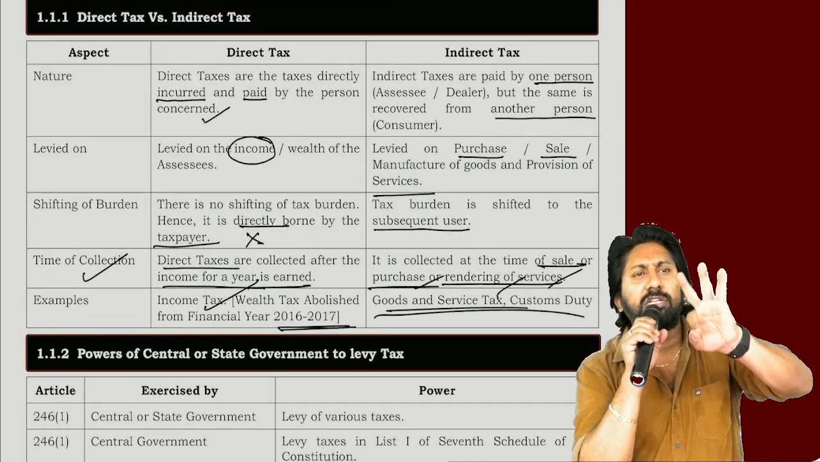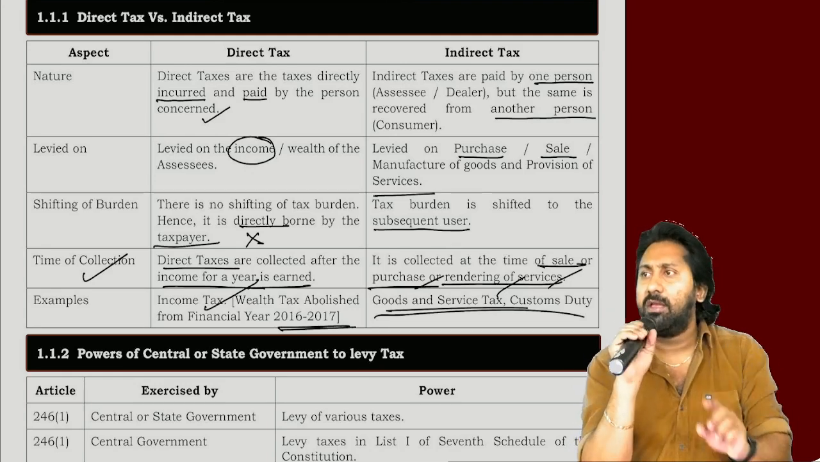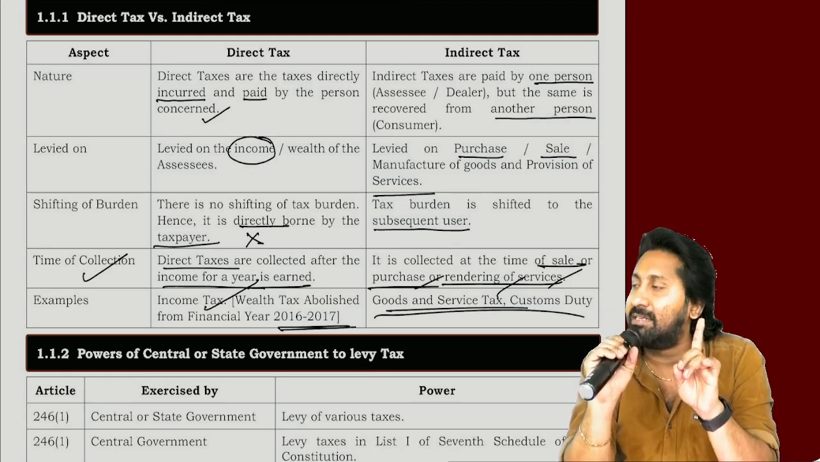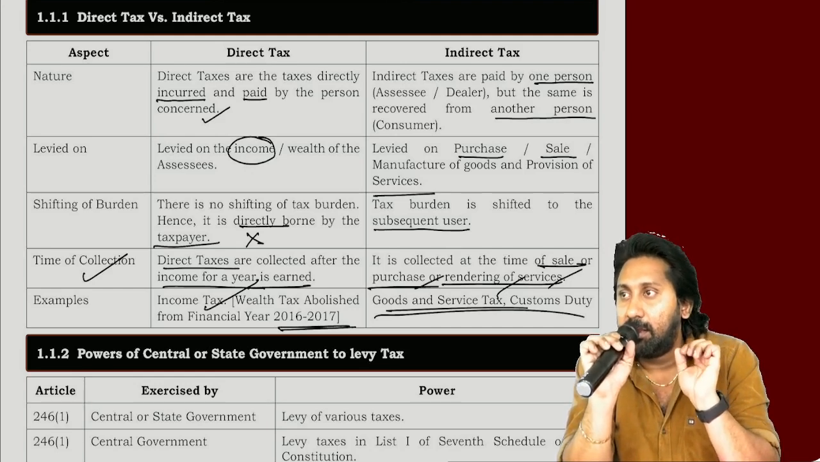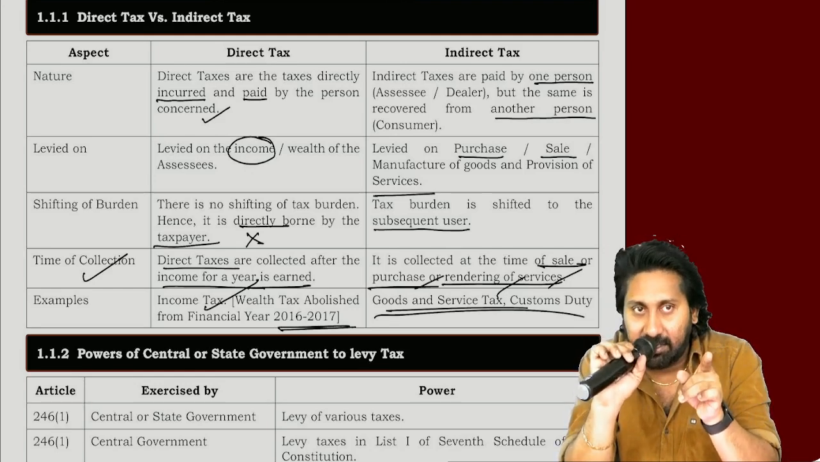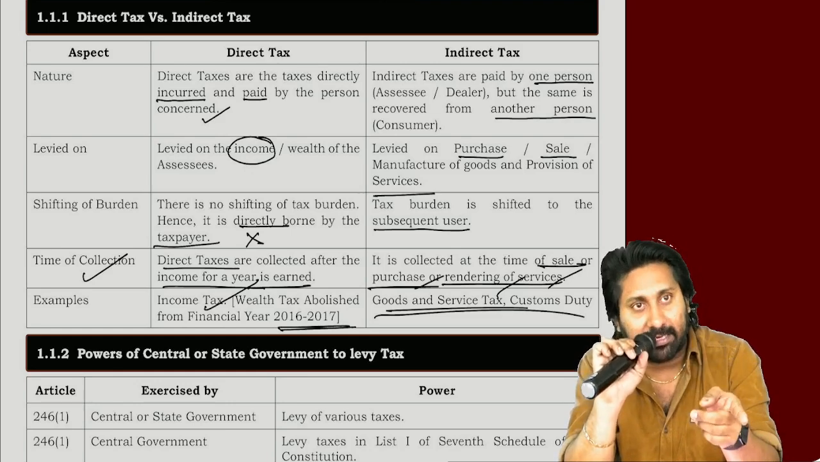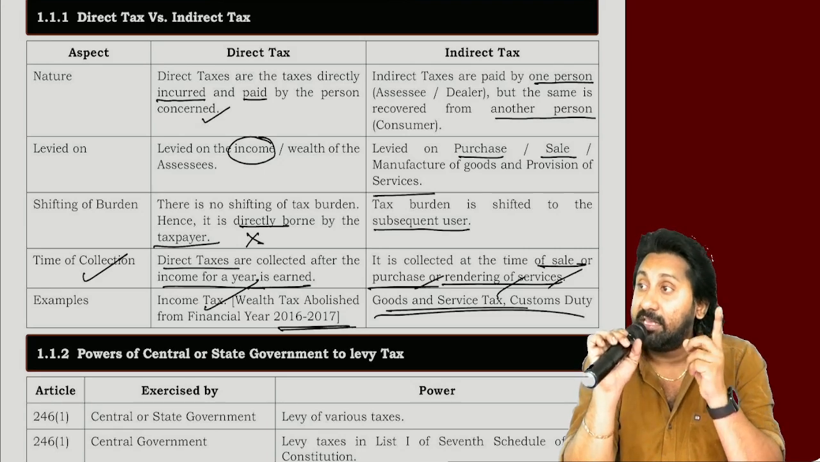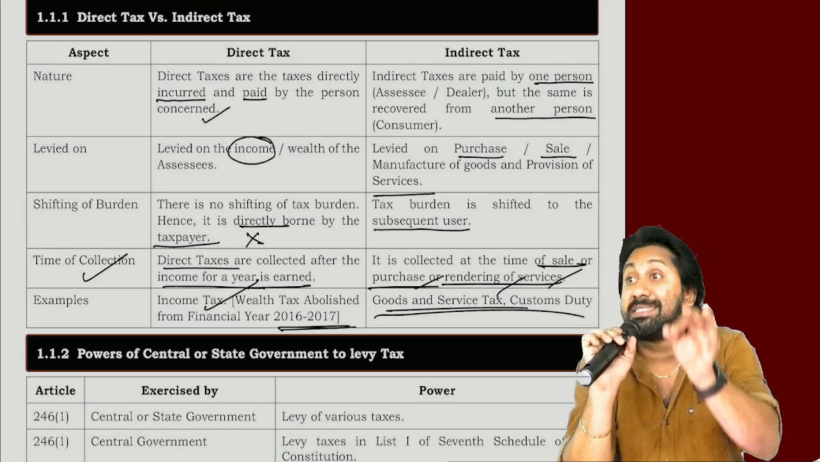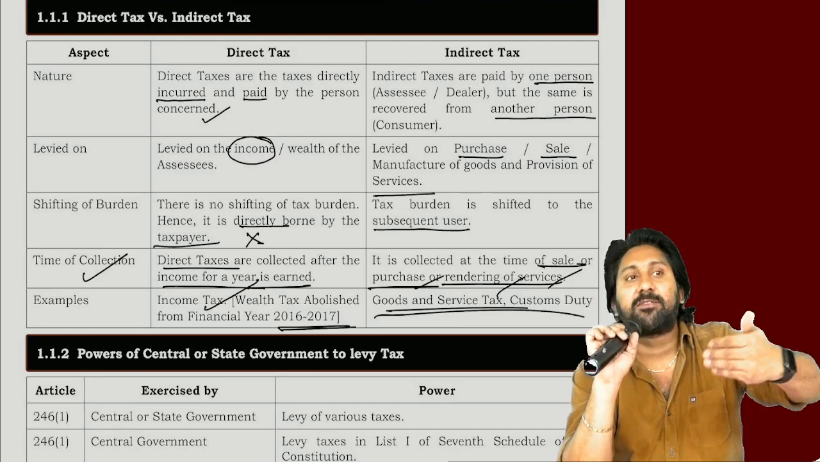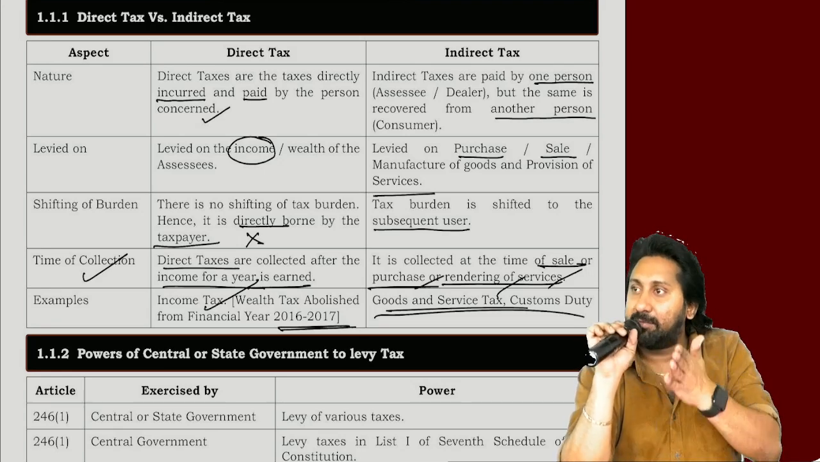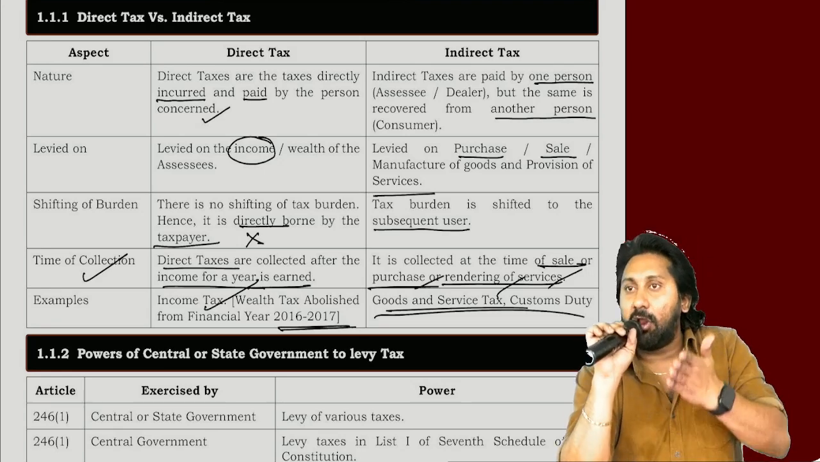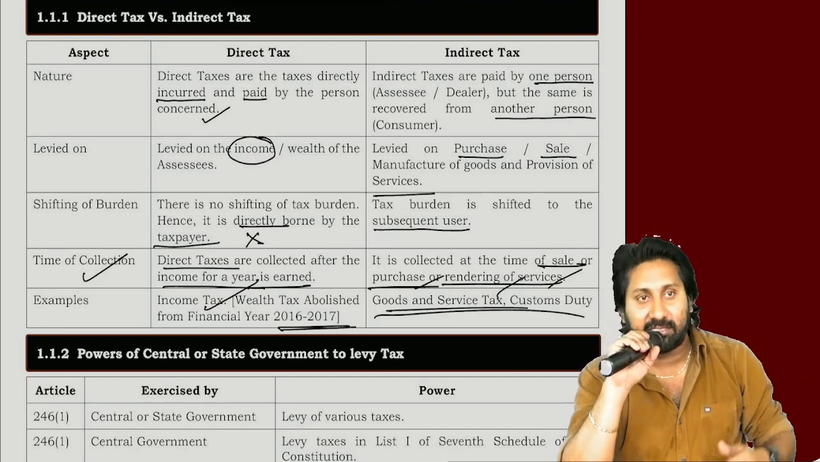I will have 3 questions. Answer these 3, we will go to the next one. Incidence and imposition will be on whom in case of indirect tax? Incidence is on one person, imposition is on another person. In case of direct taxes, incidence and imposition will be on the same person. Shifting of tax burden possible, not possible? You should give both answers. Possible in case of indirect tax, not possible in case of direct tax.